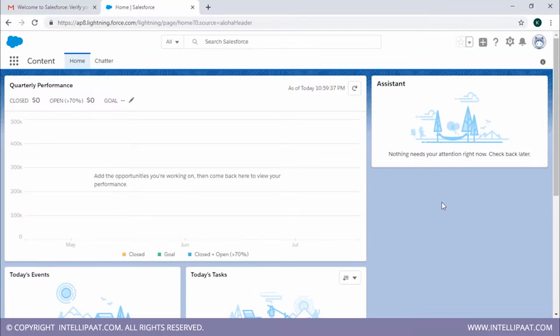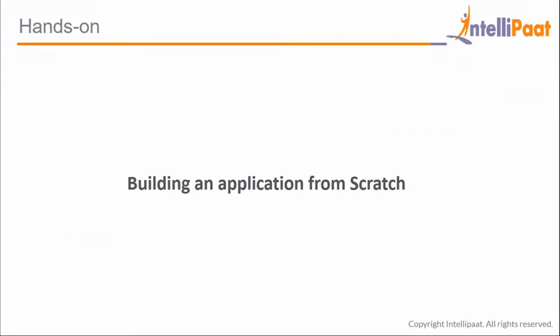So next we'll move on to creating an application from scratch. Now, Salesforce provides you with predefined or preloaded objects, fields, and relationships. I'm going to tell you everything about them in just a minute. But here, because we are creating an application from scratch, we want to create everything of that application that we need. We're going to have all the objects, fields, relationships, opportunities, everything. We're going to build all of them from scratch.